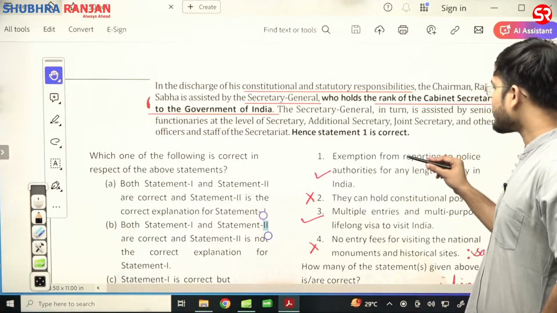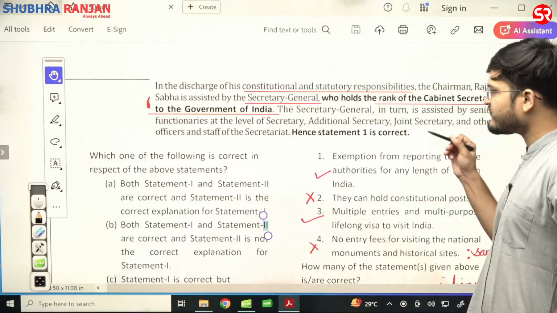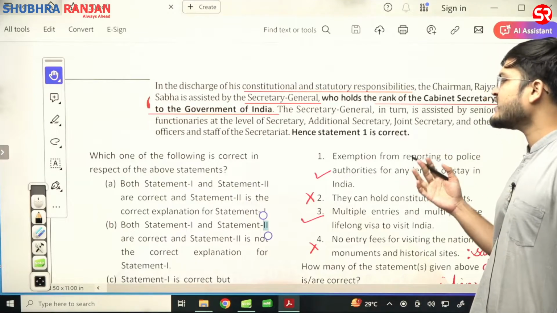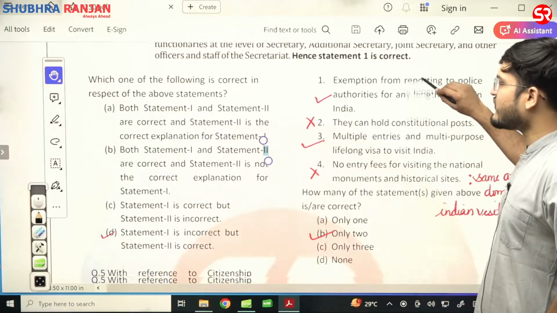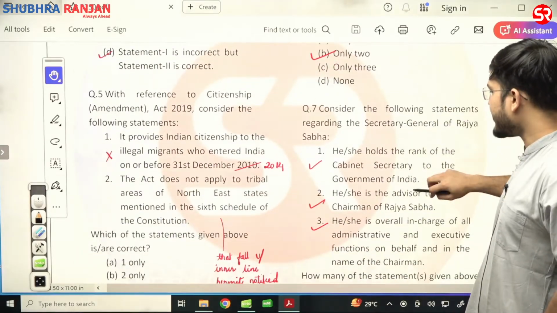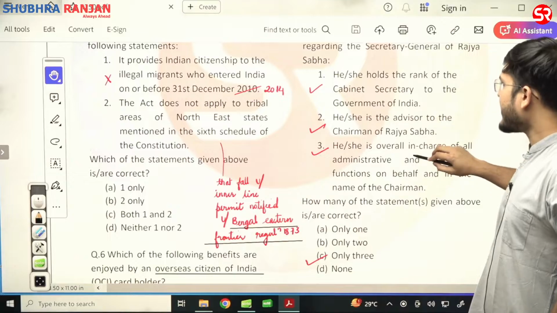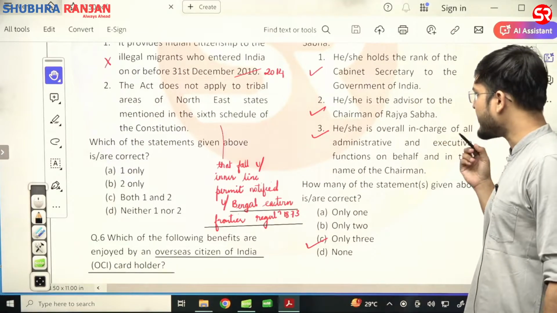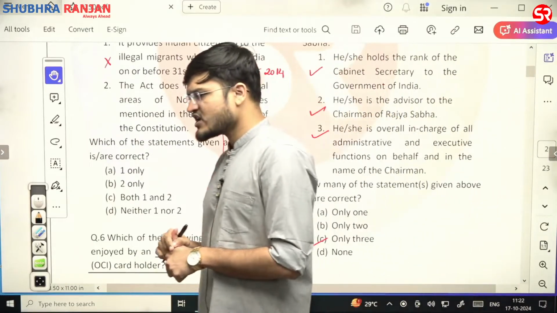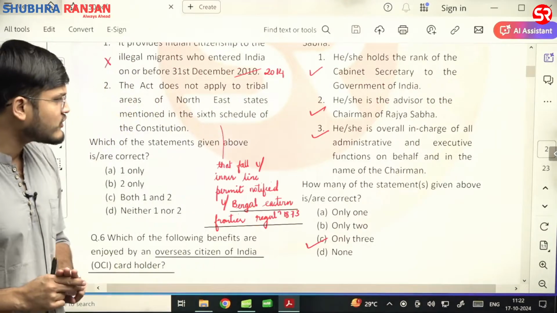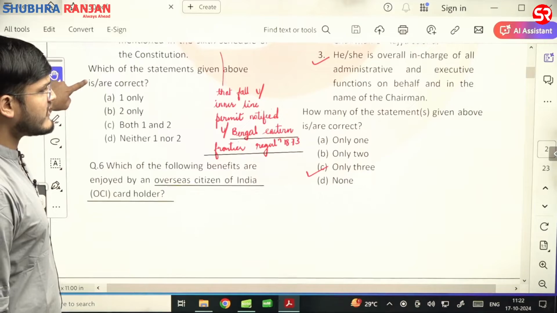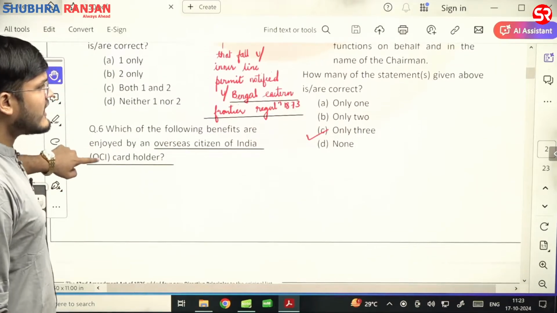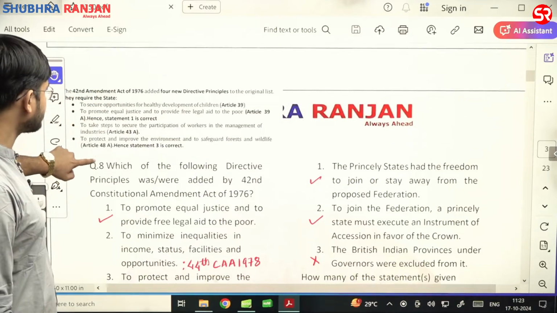The Secretary General in turn is assisted by the senior functionaries of the level of Secretary, Additional Secretary, Joint Secretary, and other officers and staff of the Secretariat. So he or she holds the rank of Cabinet Secretary. He is the advisor to the Chairman of the Rajya Sabha. And the third point that you have to remember is he is overall in charge of all administrative and executive functions on behalf and in the name of the Chairman.